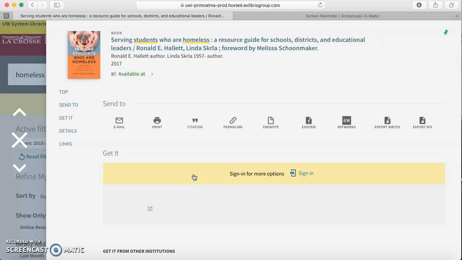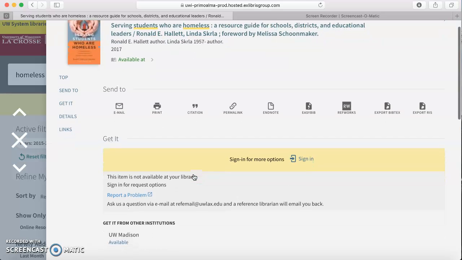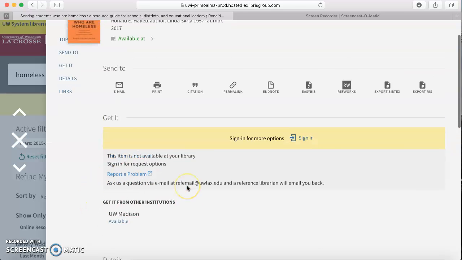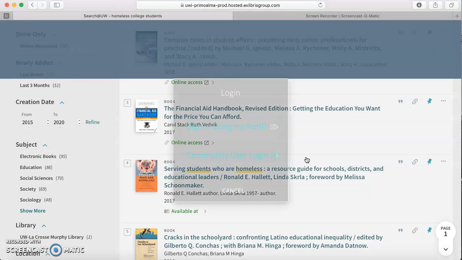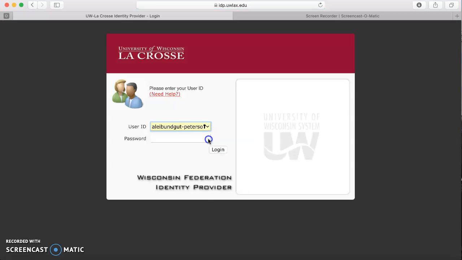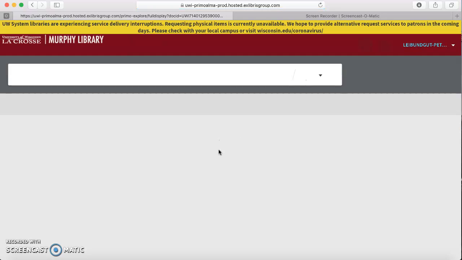and it looks like we don't have it, but UW-Madison has it, so I want access to it. What's really nice is, since our catalogs are all linked together, you can actually get a book from another UW system library in about 2 to 3 days.